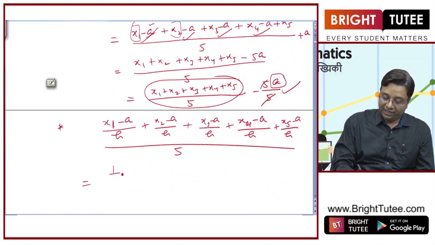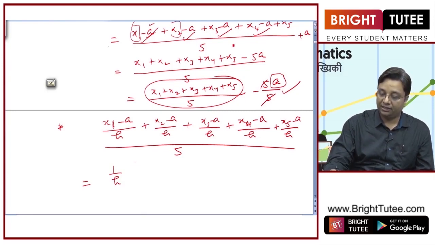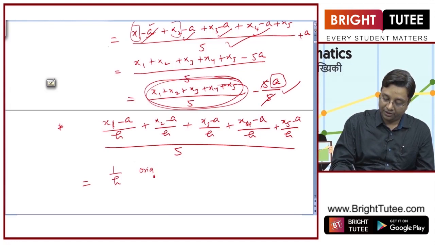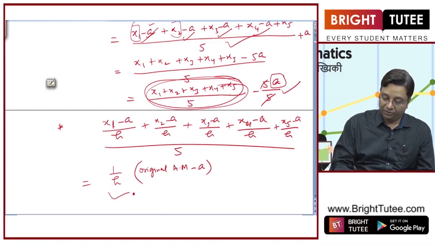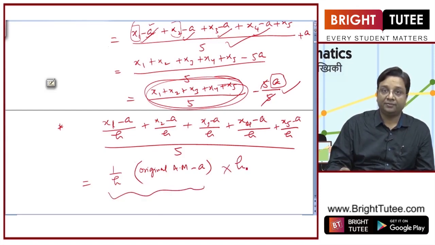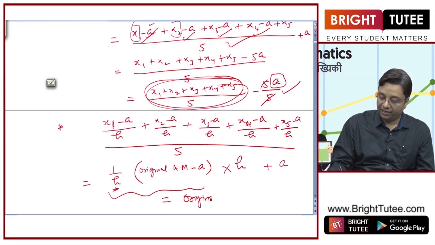This 1 by h can be taken as common, and inside you will have this term, which is nothing but the original arithmetic mean minus a. So if you just multiply this by h, this h will get eliminated. Now finally you add a, then it will just be equal to the original arithmetic mean.